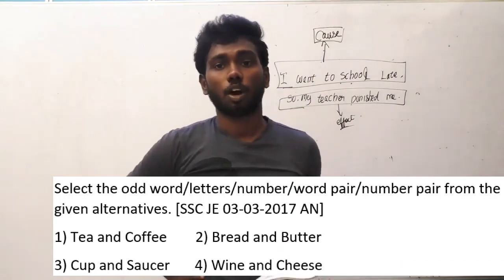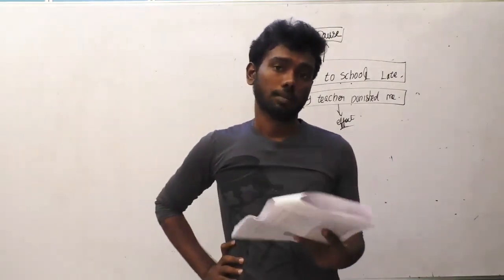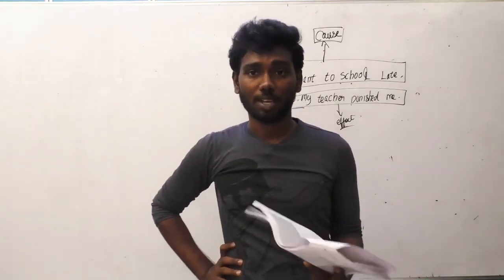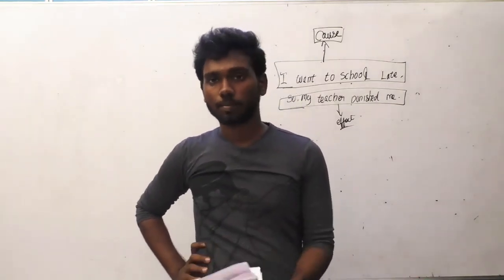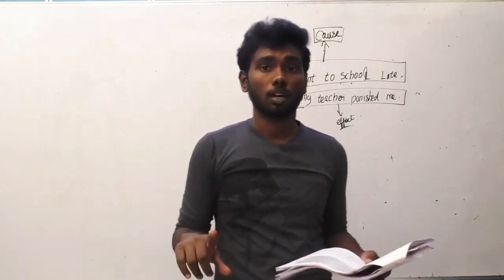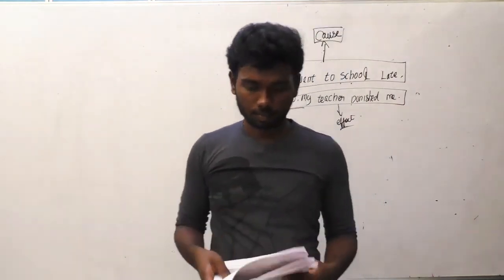If you read out the options, it is clearly visible that except the answer option, option C, cup and saucer, all the other things are edible things. Cup and saucer alone is not an edible thing, it's a material. So that is the clue and that is the answer. Let's move on to the next question.